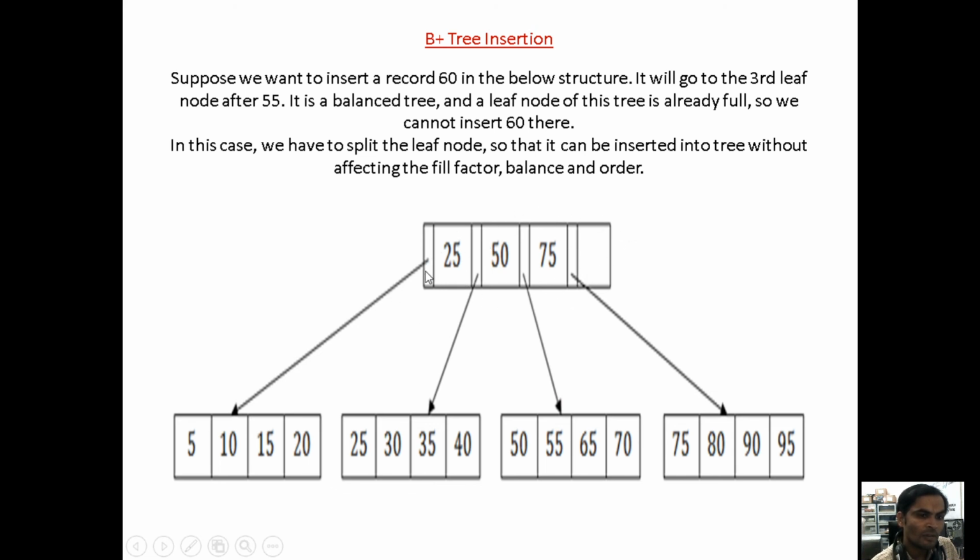When you are going for searching or sorting, we insert the values in this way. For the root node's left child, values less than 25 should be there: 5, 10, 15, 20 will be there. Now coming to 25, the search key value under the root node should be available under the leaf node.